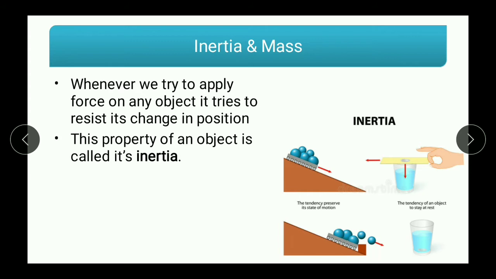However, in real life what happens is card moves further but coin falls into the glass. Why? Because coin is more massive than card and it resists the change in its position, so it falls back into the glass. So what do we conclude?